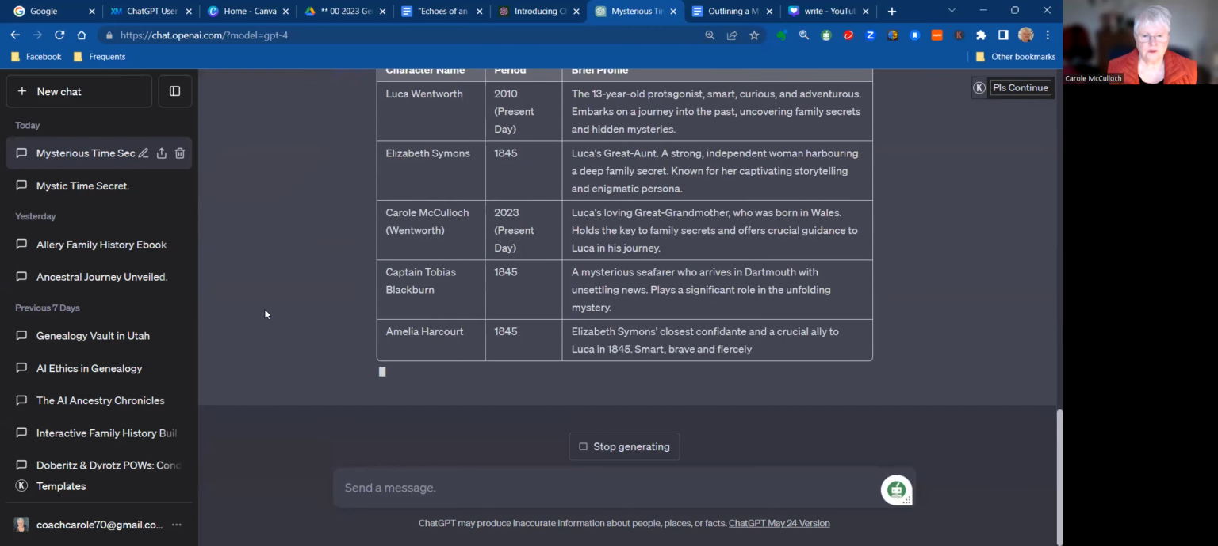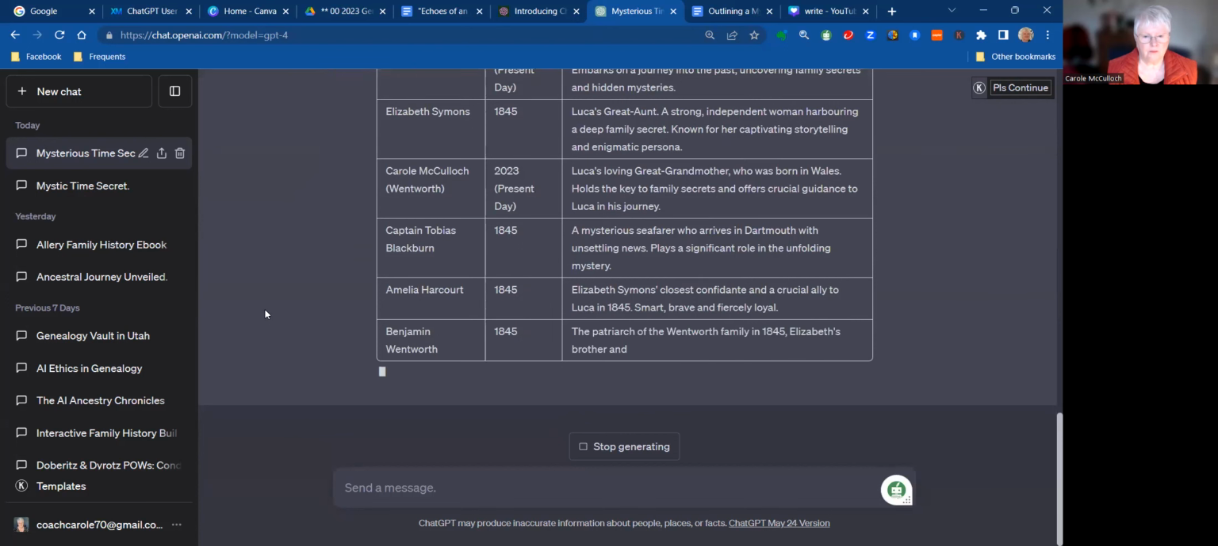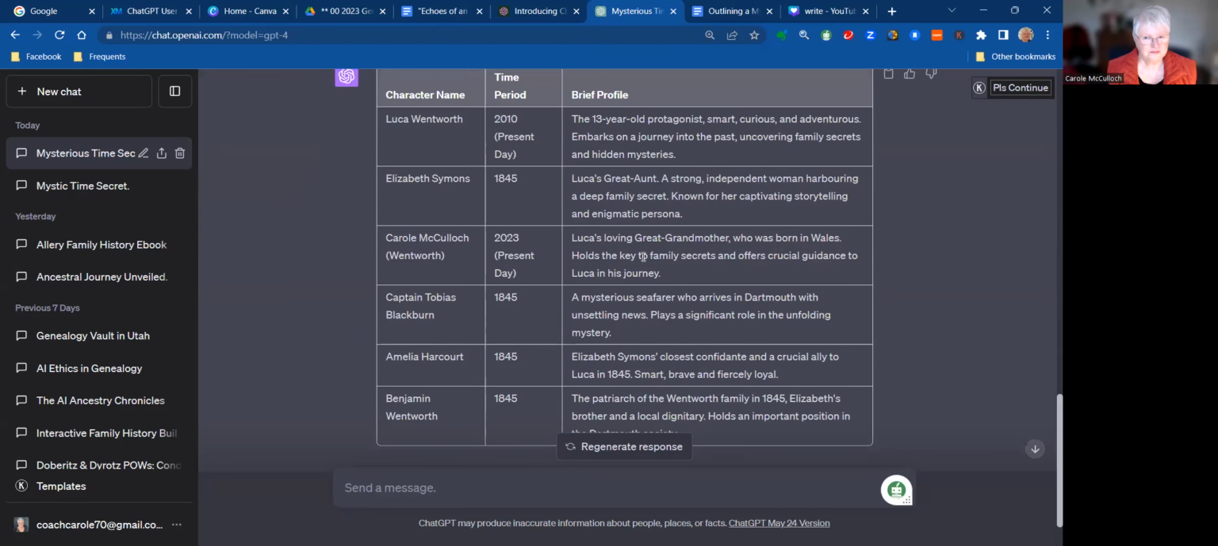And now we have a Captain Tobias Blackburn, Amelia Harcourt, and Benjamin Wentworth. And a brief little sketch of each of those over on the right-hand column. Now, Luca is the 13-year-old protagonist, smart, curious, and adventurous, and he embarks on a journey into the past, uncovering family secrets and hidden mysteries. And Luca's great aunt is a strong, independent woman harboring a deep family secret, known for her captivating storytelling and enigmatic persona.